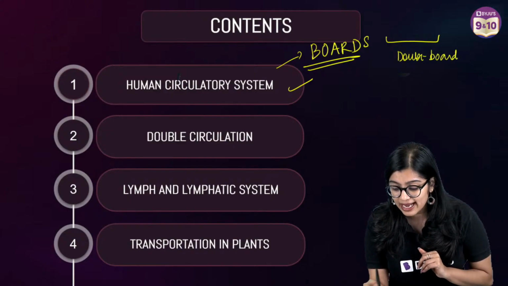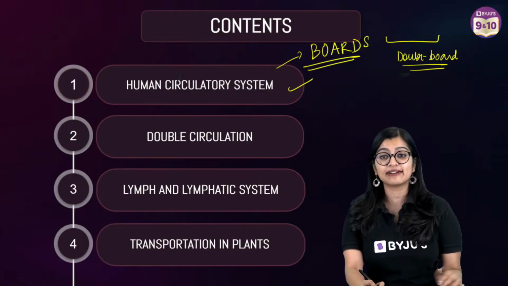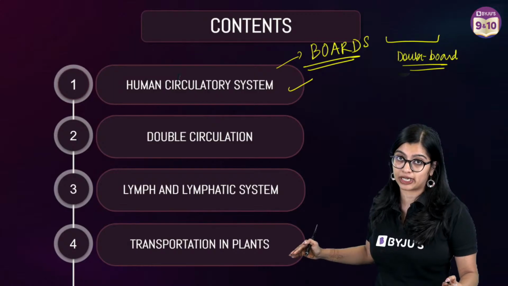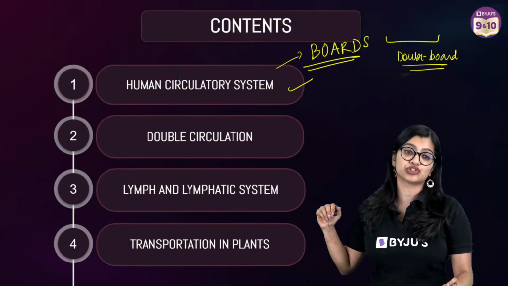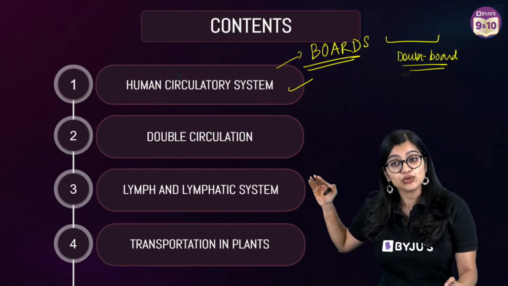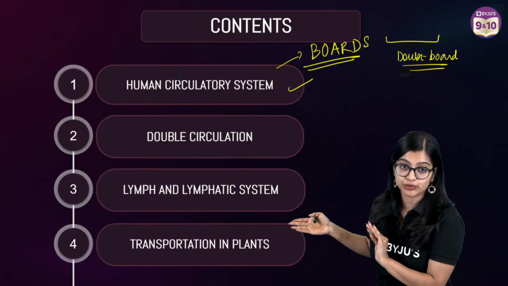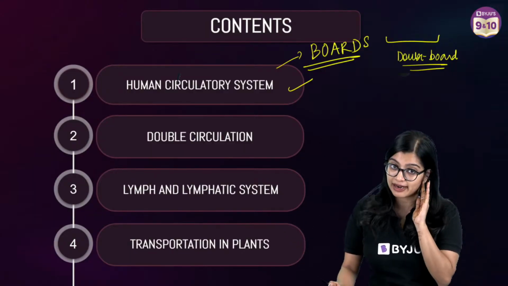So when I am teaching you, I need you to listen to me. It should not be that when I'm teaching you the human circulatory system, you ask me questions based on transportation in plants. Or when I'm teaching you transport in plants, you are asking me questions related to lymph. So I need you to listen. We're going in this chronology, this is the sequence in which I'm going to teach you today. So as and when I take those topics, please pay attention.